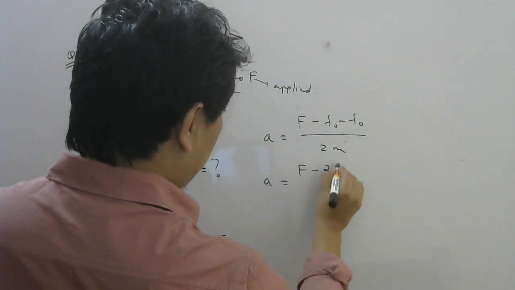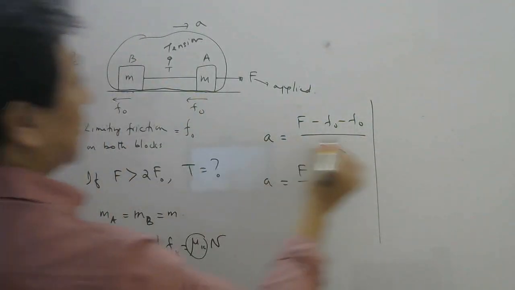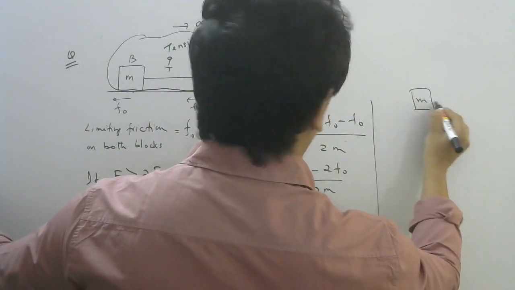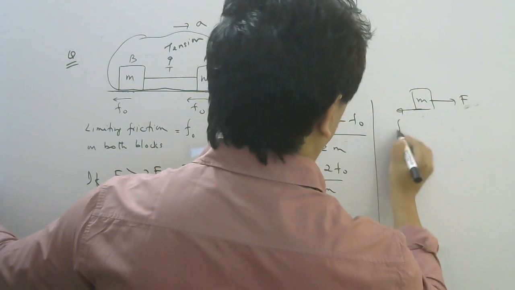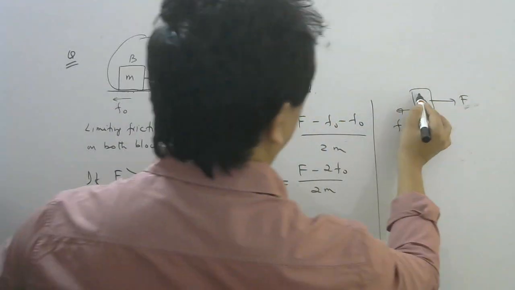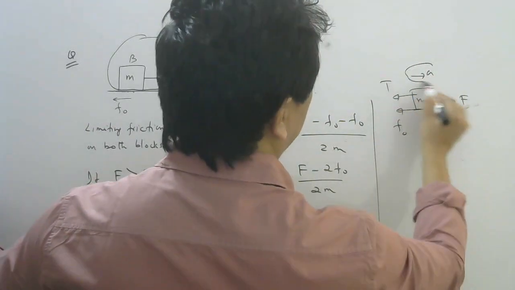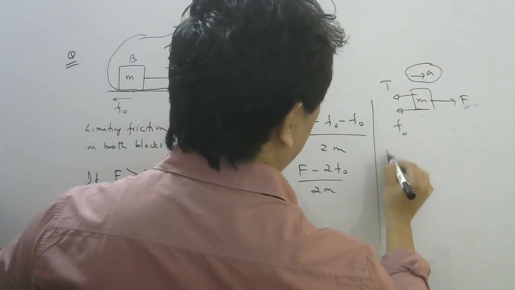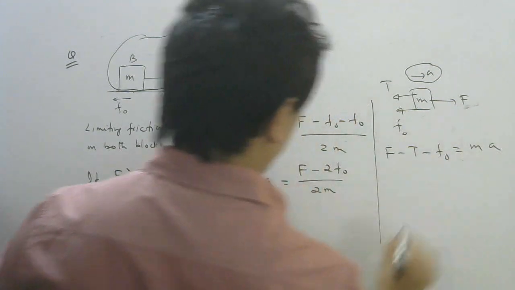So A is minus 2F naught by 2m. Now to find tension here, take m as the system. Here F, and here kinetic friction F naught, and here some tension which we don't know, T. But together they will move, so acceleration will be the same. So write Newton's second law: F minus T minus F naught equals m into A.